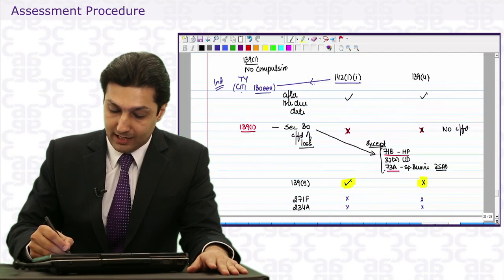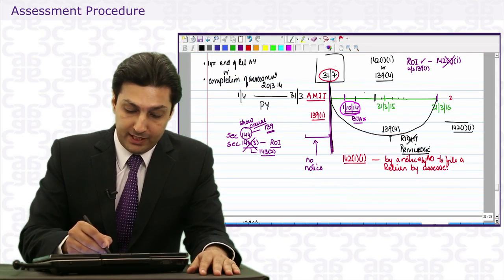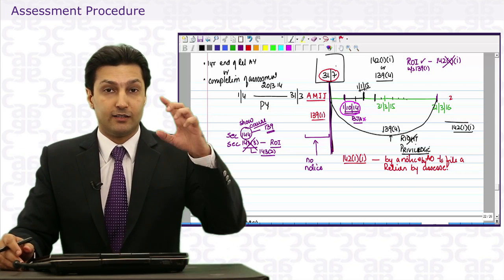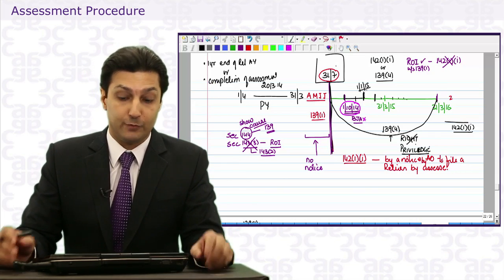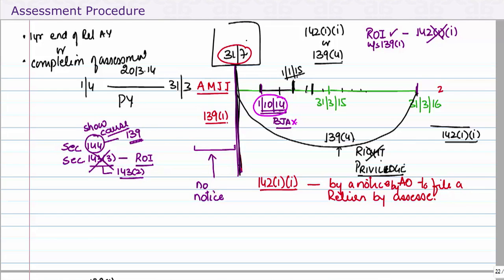Now let's go back to our example and let's check again. Now the BJA continues. The assessee files a return on 1/1/15. He gets to know through some sources that his BJA is open. Now he files a return. The order for BJA, the notice of demand, is prepared on 1/3/15.